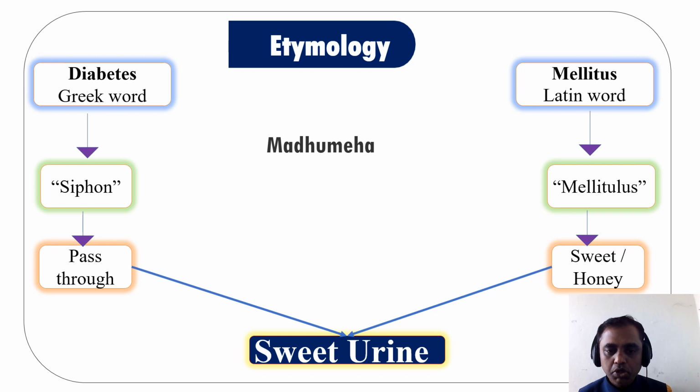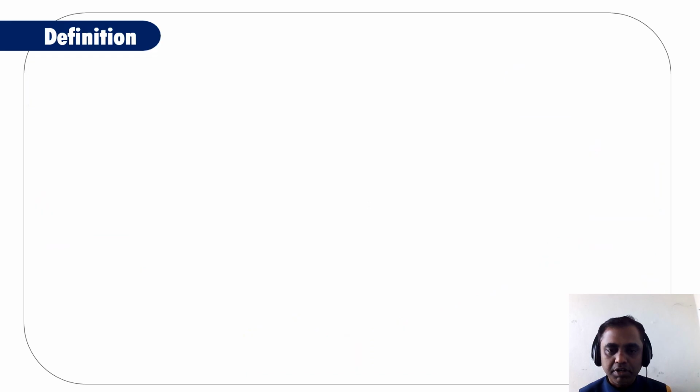In some of the old literature like Ayurveda, they call it Madhumega, and some of the other old literature gives the name for diabetes mellitus as pissing.